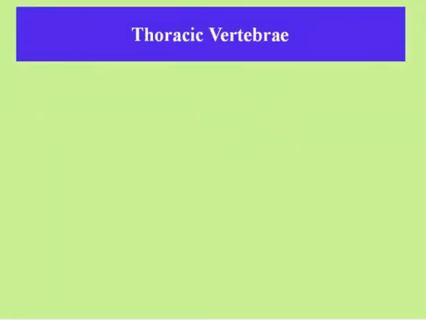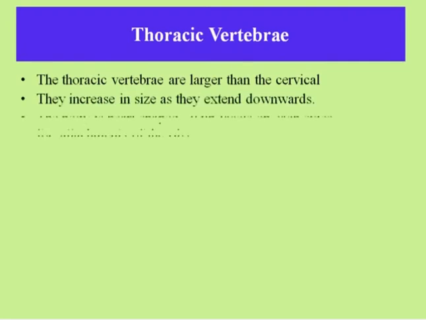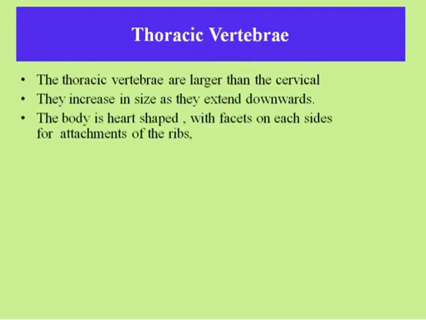First come the thoracic vertebrae. The thoracic vertebrae are larger than the cervical vertebrae. If you see the picture, you will understand that they increase in size as they extend downwards. The body is heart-shaped, with facets on each side for attachment of the ribs.